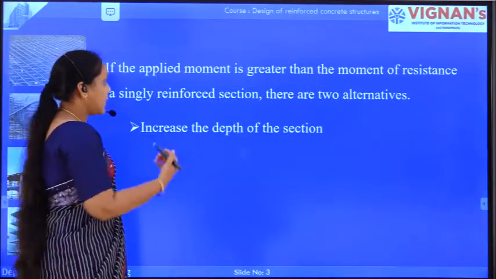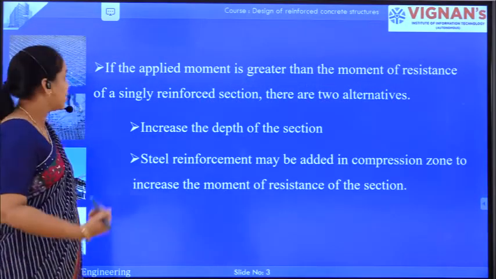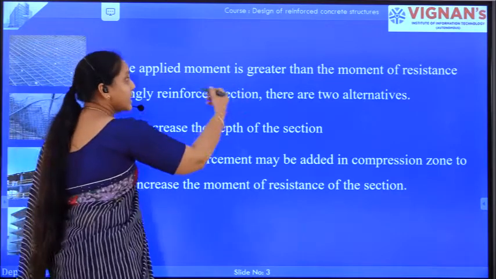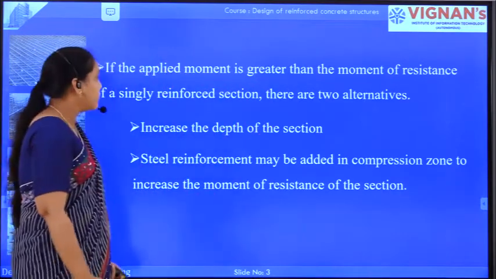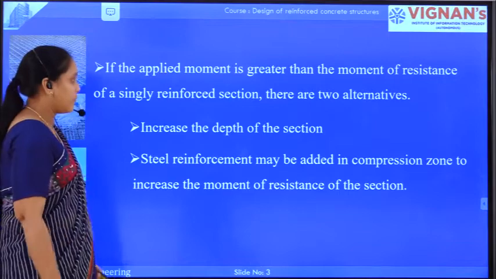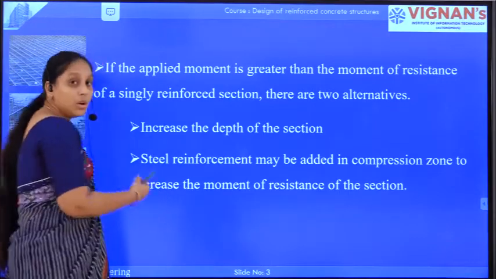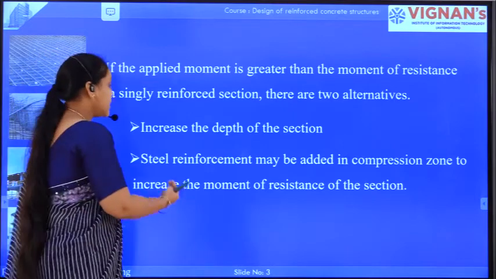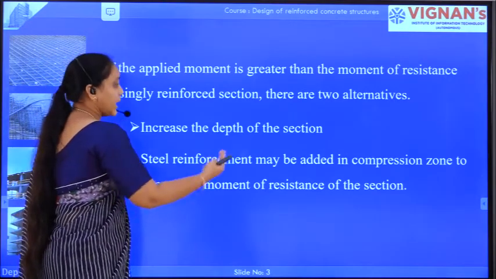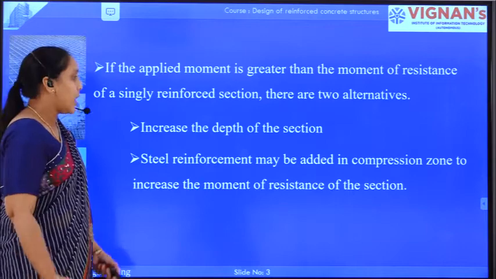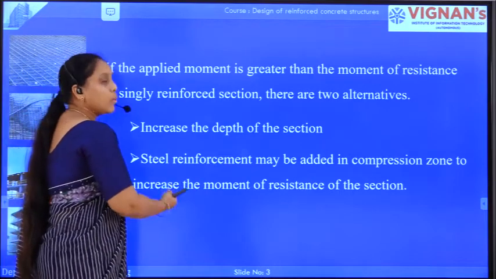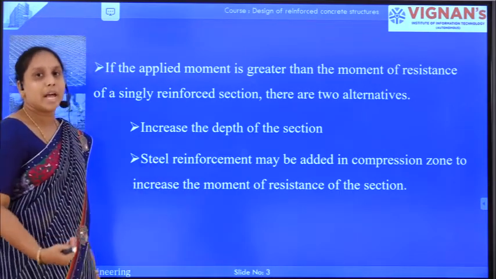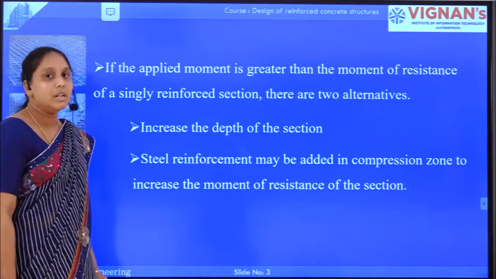Till now, the points we have discussed are: when the applied moment is greater than the moment of resistance of a singly reinforced beam, there are two things we can do. One is to increase the depth of the section, and the other is to provide steel reinforcement in the compression zone, so that we can improve the moment carrying capacity of that section.